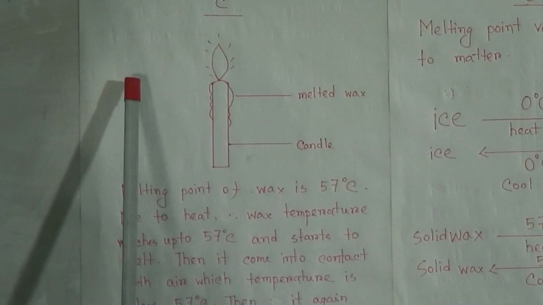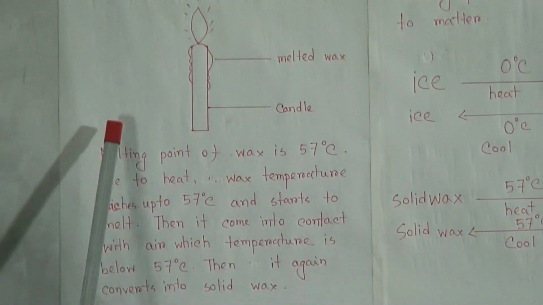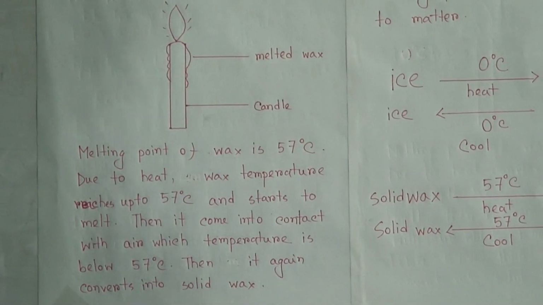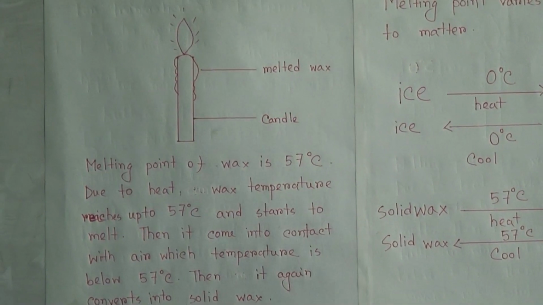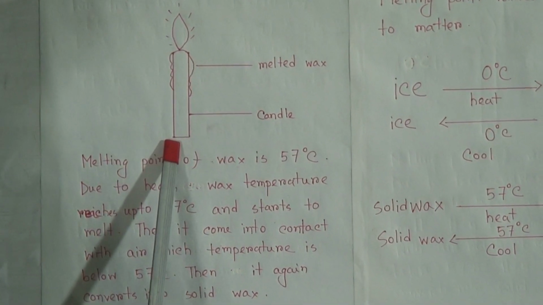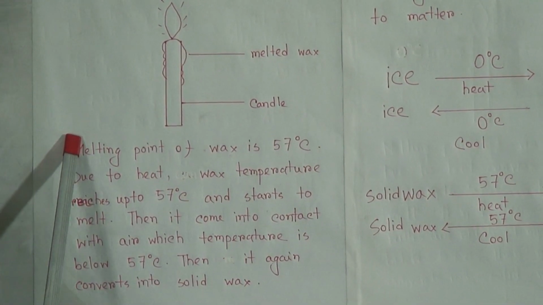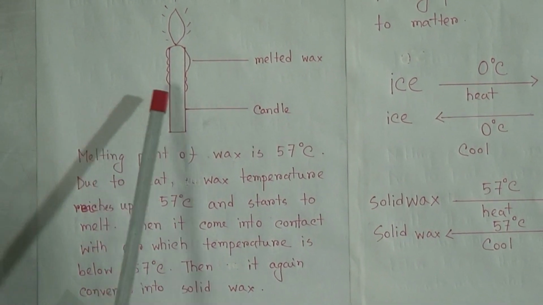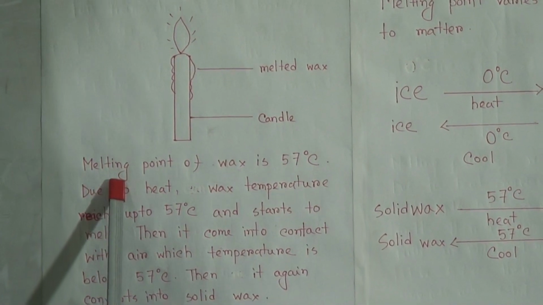At first, you have to write what is melting point. The temperature at which a solid substance starts melting is known as the melting point of that substance. And here the matter is wax, and the wax melting point is 57 degrees Celsius. I just give an outline here. You have to write the answer yourself.